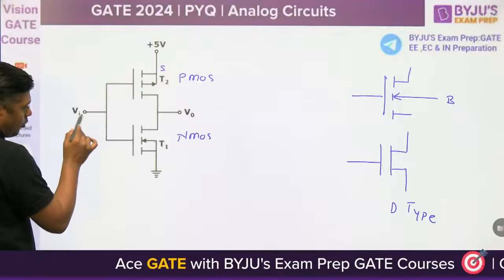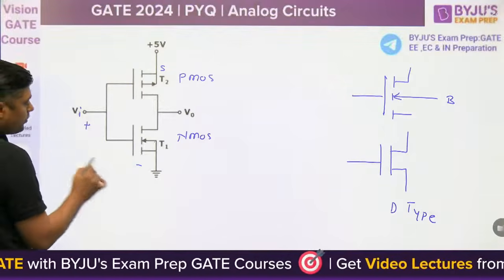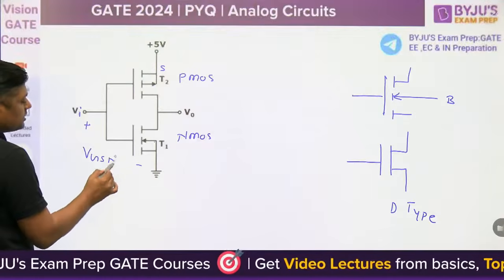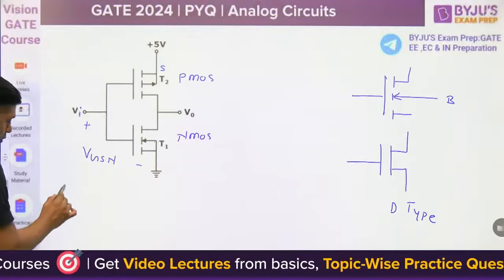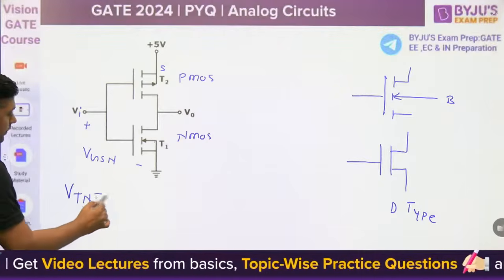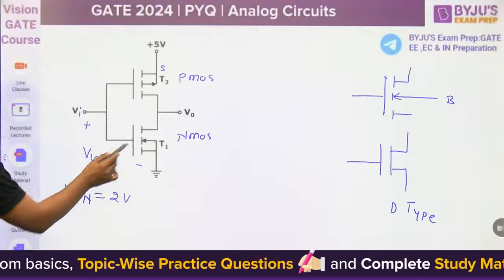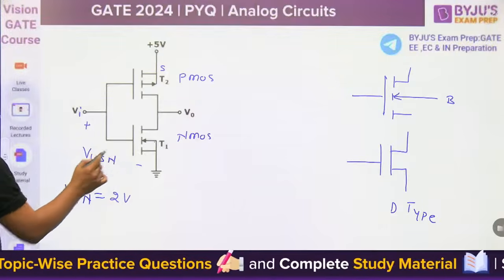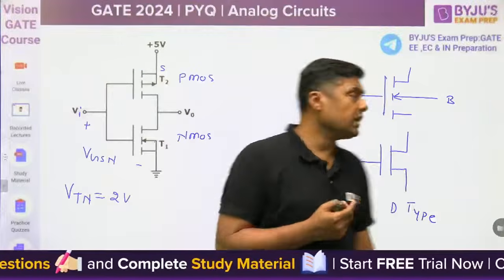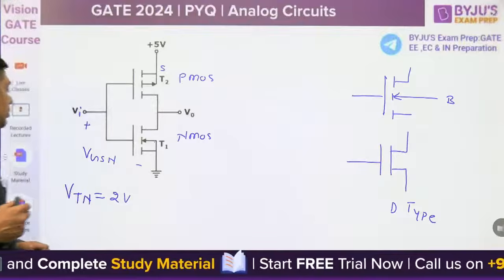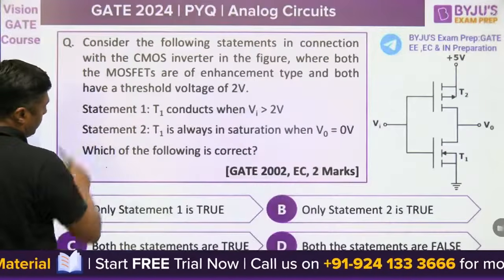When we give the voltage Vi greater than 2 volt, we definitely get VGSN, the gate to source voltage across the NMOS, greater than 2. And what is the threshold voltage? 2 volt. If Vi is greater than 2 volt, VGSN is greater than 2 volt, and that's why this diode will conduct. So T1 conducts when Vi is greater than 2 volt. That is the correct one.